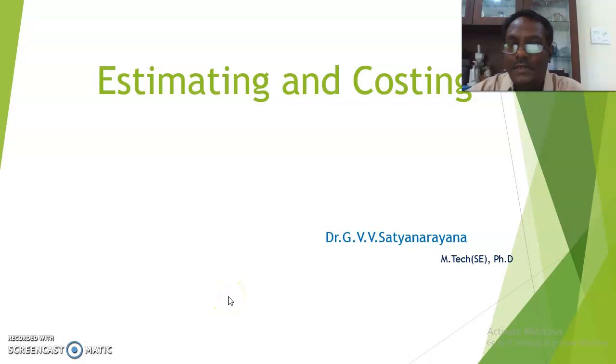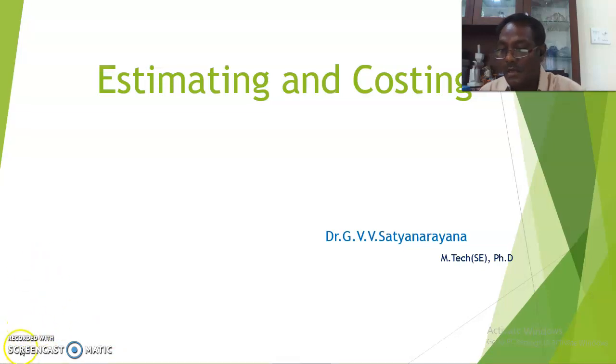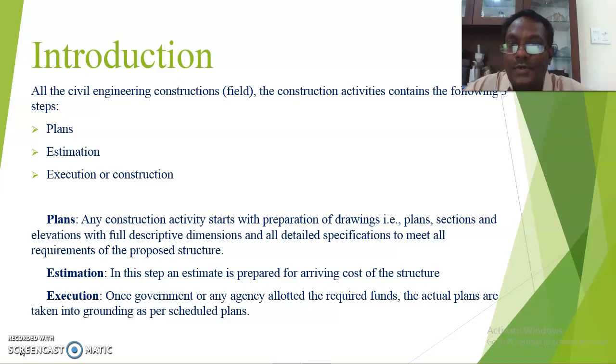Okay students, this semester I am taking the estimating and costing course for final year students. Introduction to our course: all civil engineering construction activity in the field consists of three steps, that is plan, estimation, and execution or construction.